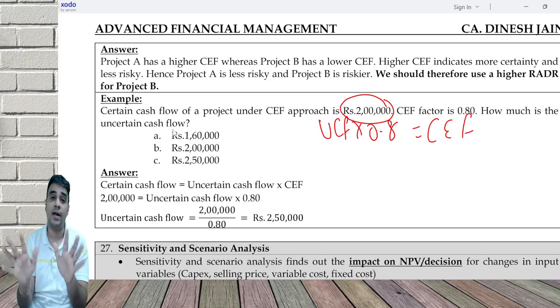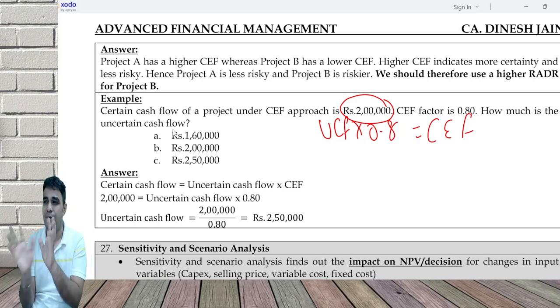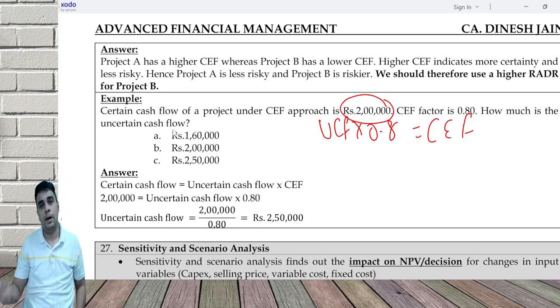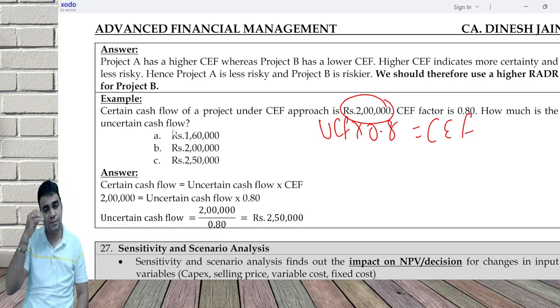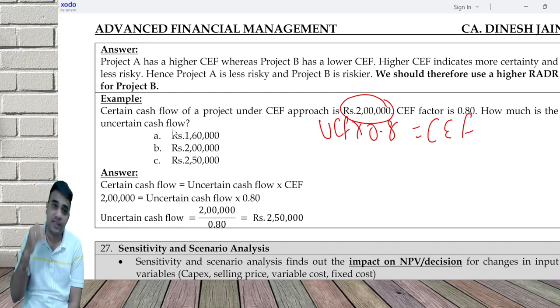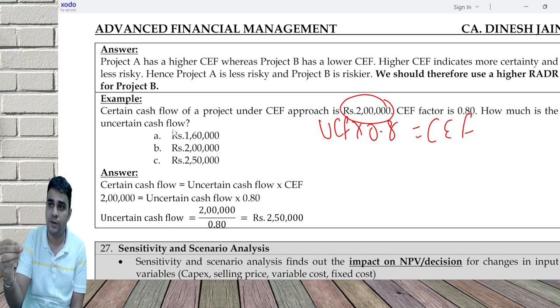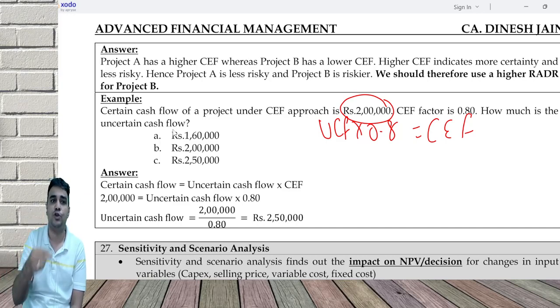Now, scenario analysis is not much in your syllabus, very simple kind of a discussion. In sensitivity analysis, I want to know my project is most sensitive to which factor. What is most sensitive is the success or failure of my project. For example, success or failure of your CA exam is dependent on maybe one subject. That is the most sensitive subject for you, because if you do well in that subject, you will surely clear. If you do bad in that subject, you may not clear.